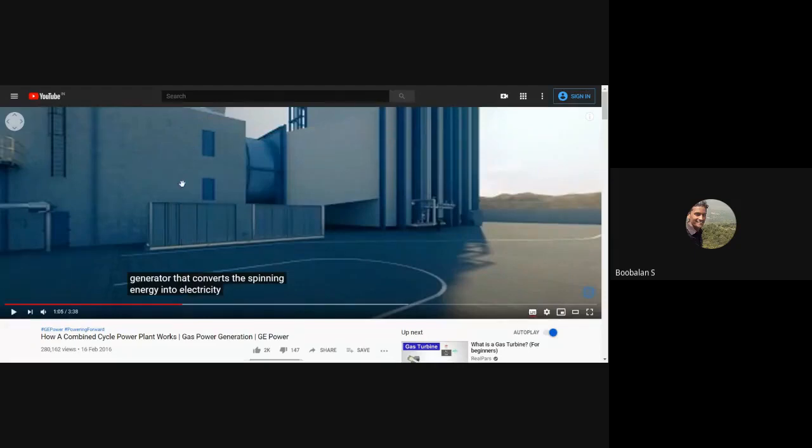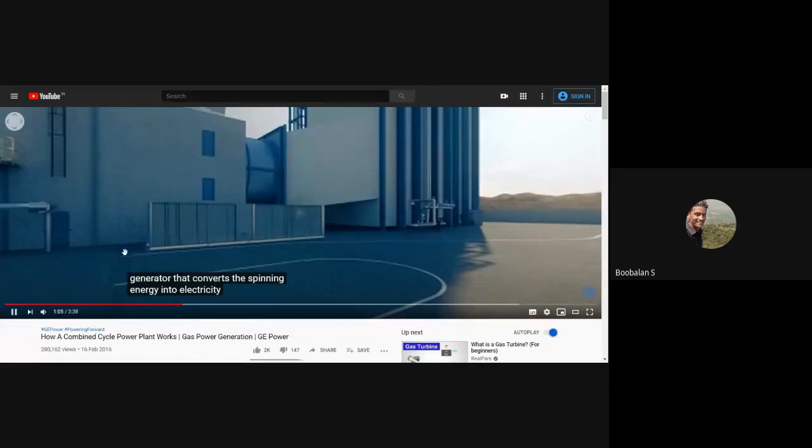Just now you have discussed, right? So here they are using a gas turbine. Compressed air is allowed into the gas turbine, and we allow a fuel mixture, and there is ignition happening, and the turbine blades are getting rotated, and I'm getting electricity. This is one cycle of energy conversion, that is, my gas plus compressed air is converted into electricity, right? So there is one more cycle coming, that is called the combined cycle.